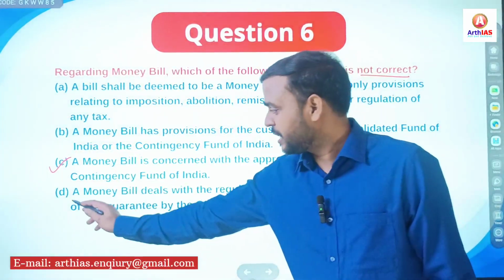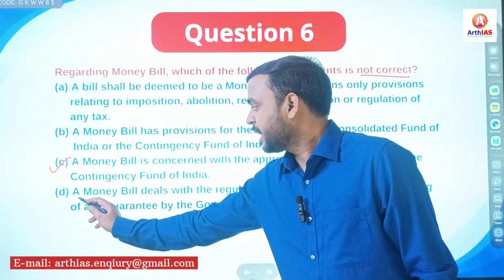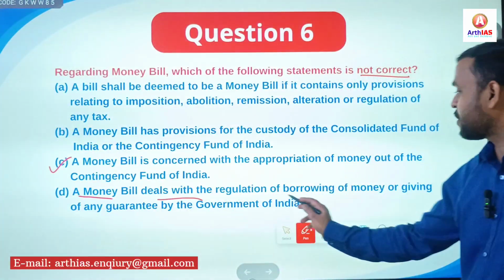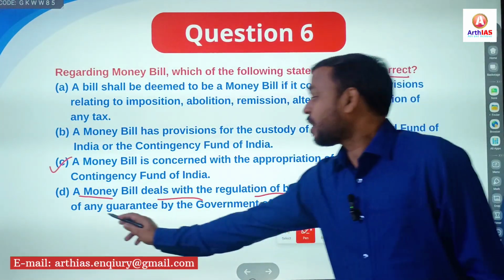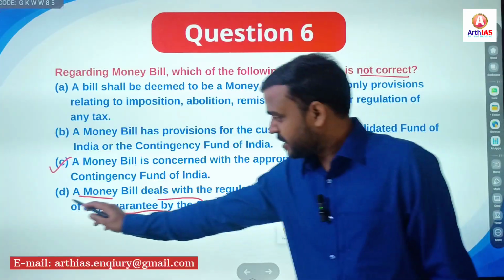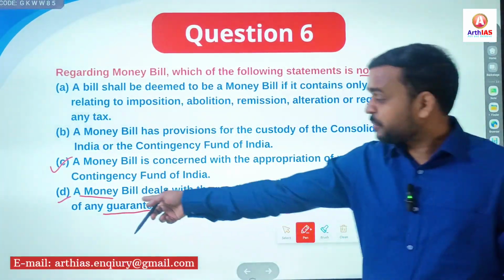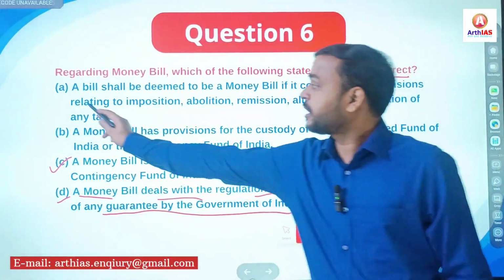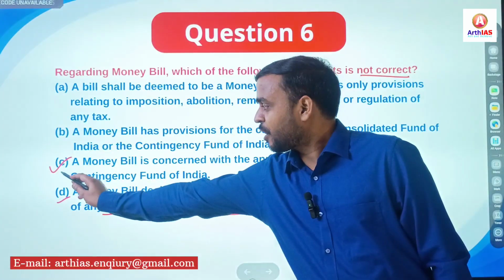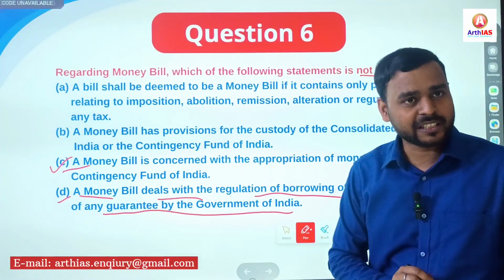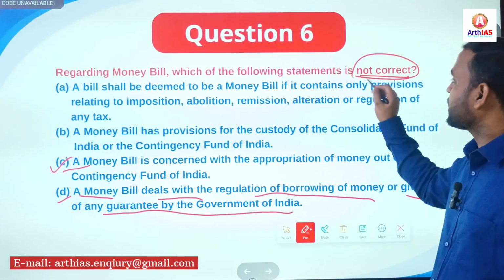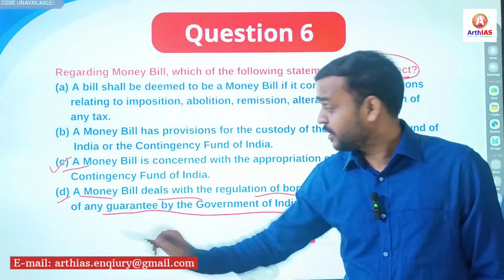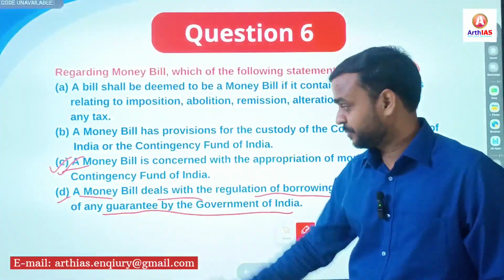Read the other option, option D also. It says a money bill deals with the regulation of borrowing of money or giving of any guarantee by the Government of India. Yes, this is also right, one of the key features of a money bill. So all these three statements are correct, but option C is not correct, and the question demands the not correct statement. Clear? So option C is the right answer.